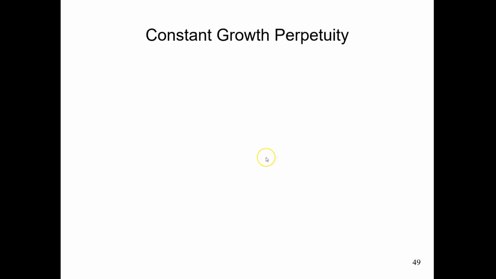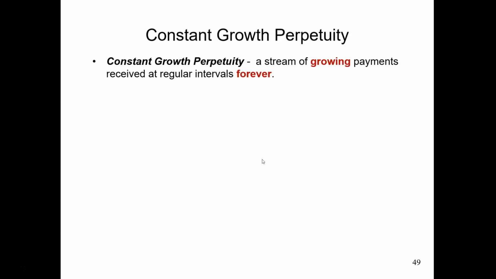Now I want to talk about constant growth perpetuity. Constant growth perpetuity is very similar to perpetuity. Both of them have payments forever. But the constant growth perpetuity has growing payments.